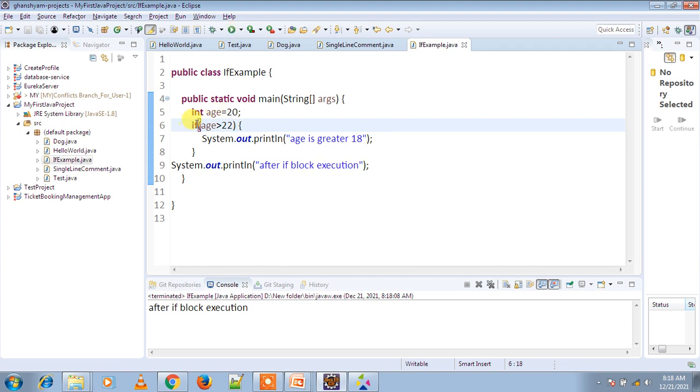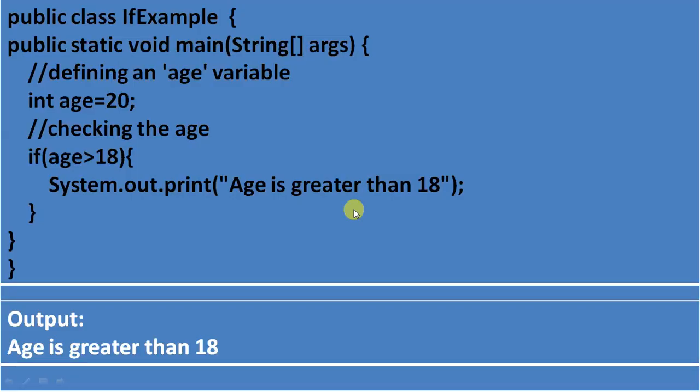The if block is not executed this time, so just the statement after the if block execution will be printed. So this is the if block. When the condition is true, it executes the if block statement, otherwise it continues with the rest of the statements.